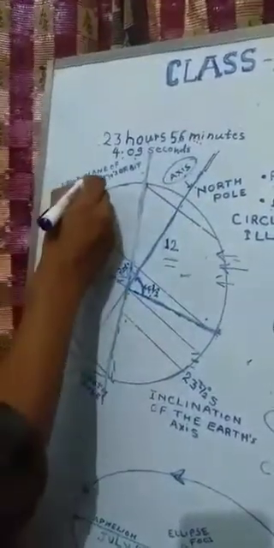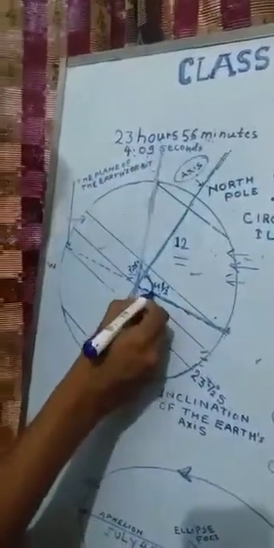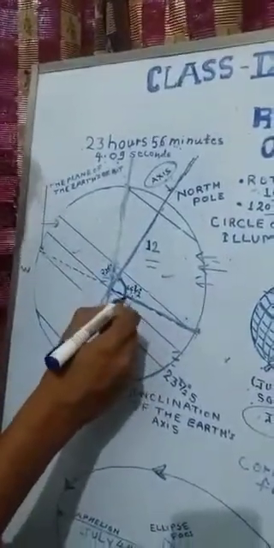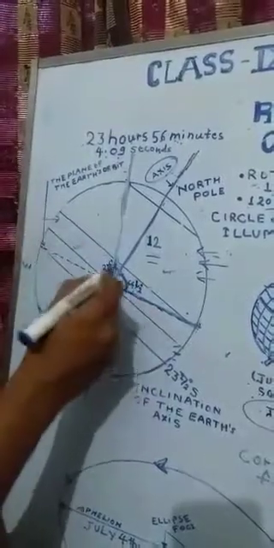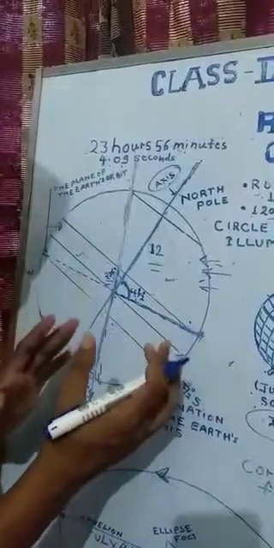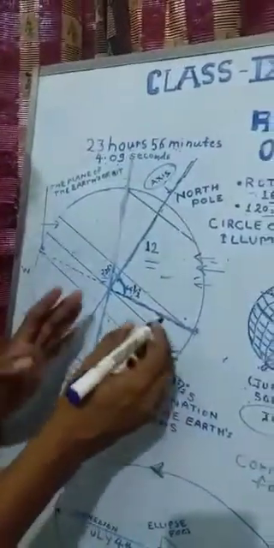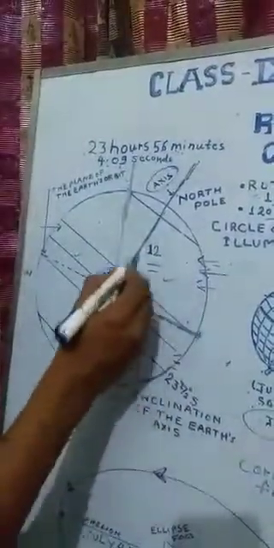From the plane of the earth's orbit up to its axis, the inclination is 66.5 degrees. That's why our earth experiences different seasons, which we will see later. This time we will focus only on rotation.